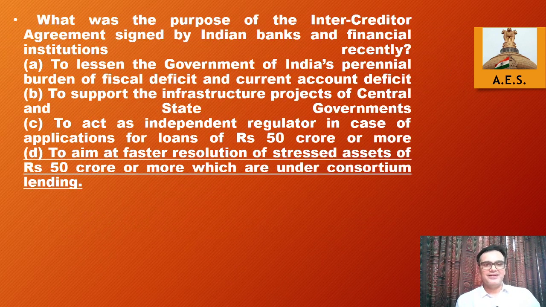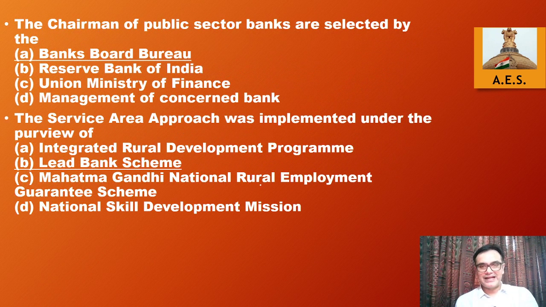Okay, next one. What was the purpose of intercreditor agreements signed by Indian banks and financial institutions recently? Now, this is particularly a current oriented question. Okay, so the answer to this question was to aim at faster resolution of stressed assets of rupees 50 crore or more, which are under consortium lending. So this was particularly from the current affair item, and those who studied it were easily able to deal with it. So these kind of current affair items also we will be covering in the relevant section as they come along.